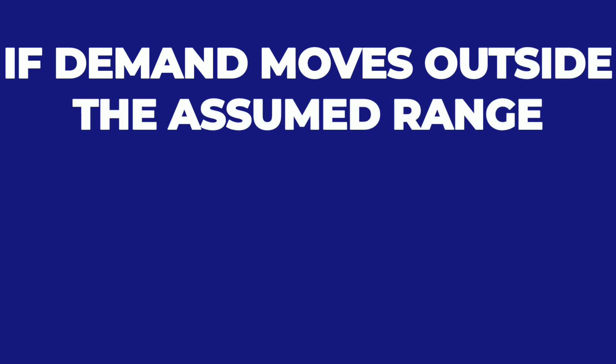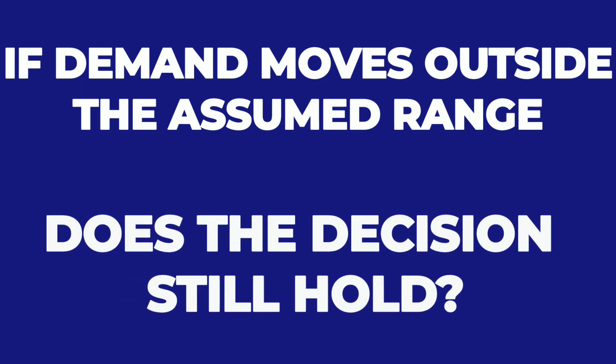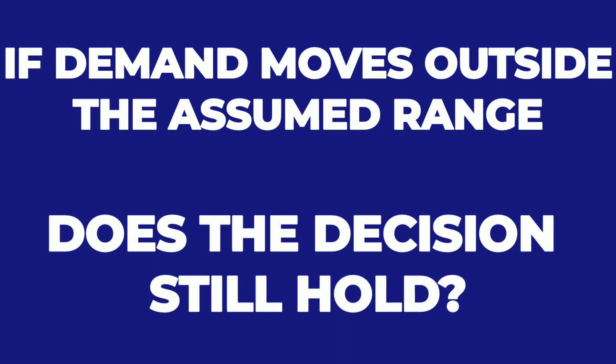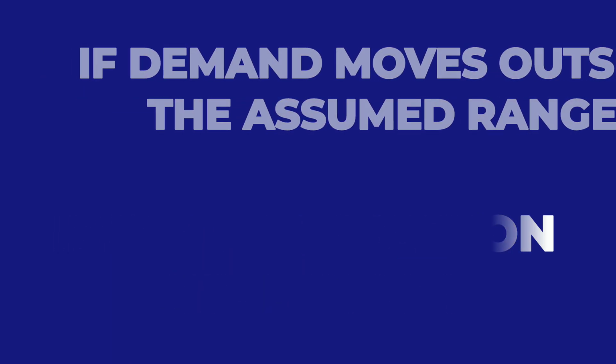If uncertainty is excluded, the decision is brittle by design. If uncertainty is represented, the decision can adapt without redesign. This is why uncertainty representation is a structural property of decision design, not a performance outcome. If demand moves outside the assumed range, does the decision still hold, or does it need to be rebuilt?